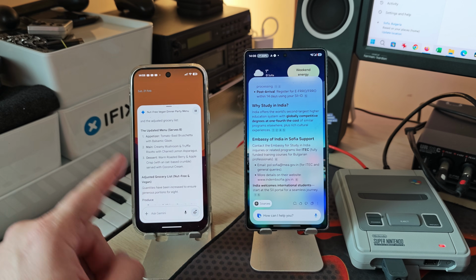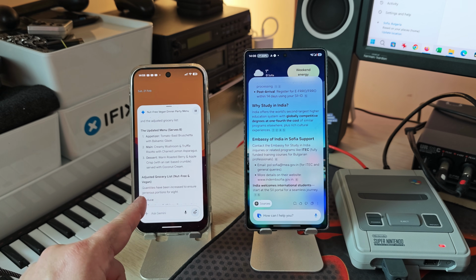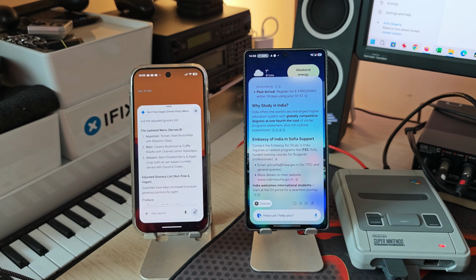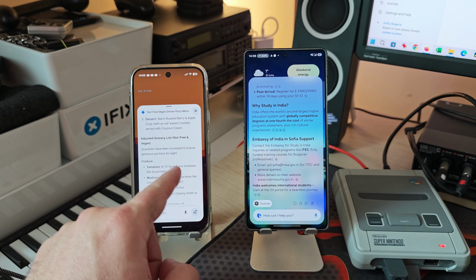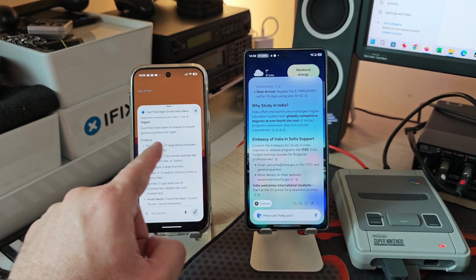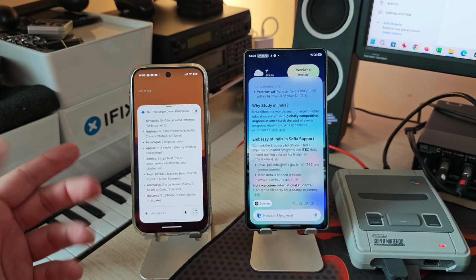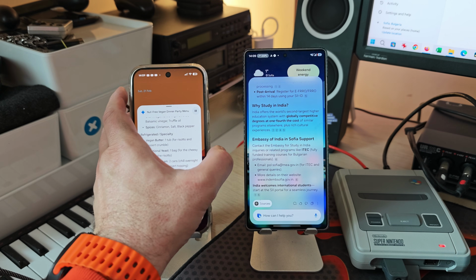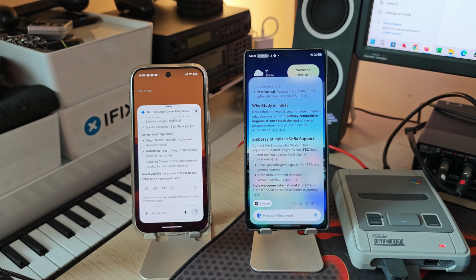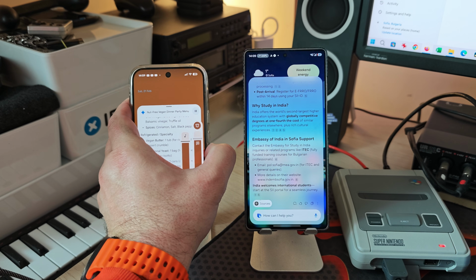Dessert, warm roasted berry and apple crisp with an oat-based crumble, served with coconut cream. Adjusted grocery list, nut-free and vegan. Quantities have been increased to ensure generous portions for 8. Produce: tomatoes, 8 to 10 large Roma tomatoes for bruschetta. Mushrooms, 2 pounds, mixed varieties like cremini, shiitake, or oyster.